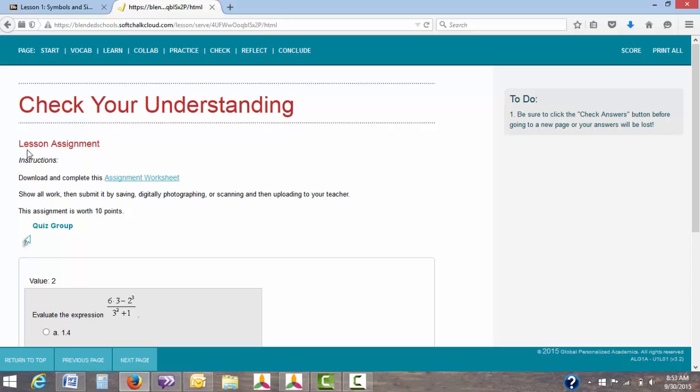And the first thing you're going to see is the lesson assignment. Now this is something, like I said, you have to do. It's the assignment worksheet. And what's nice, these math classes do have an assignment worksheet built in. It says to complete this assignment worksheet, show all work, then submit it by saving, digitally photographing or scanning, and then uploading to your teacher. This assignment is worth 10 points. So you'll click on the assignment worksheet link.